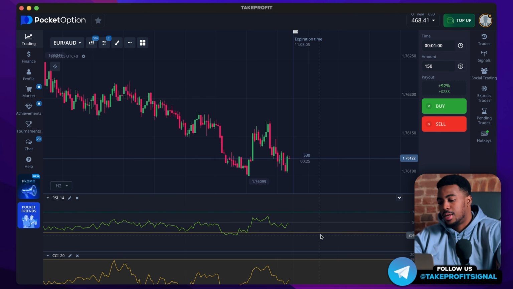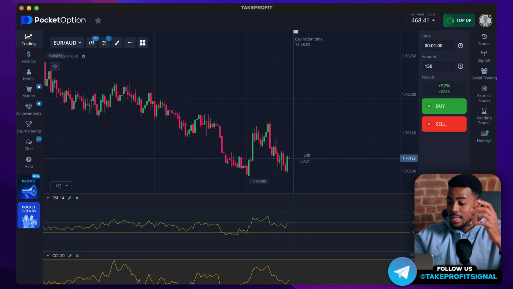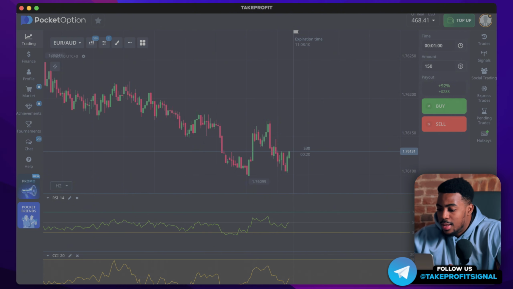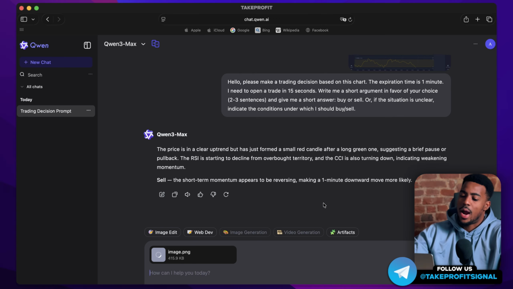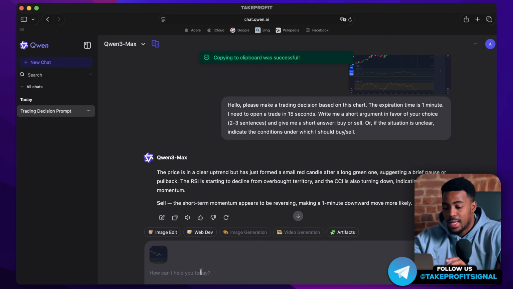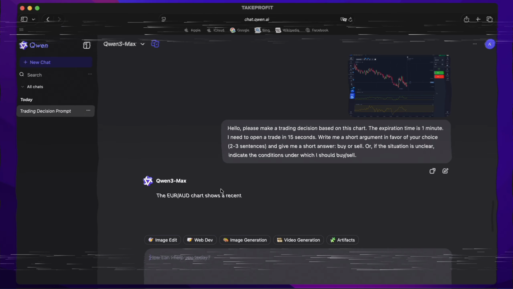Well then, let's probably make 1 or 2 more trades. This time I want to test how it worked on regular assets, that is, on regular currency pairs without OTC marking. So I'm also sending a screenshot taking the text from the last message, and let's see what Qwen responds.